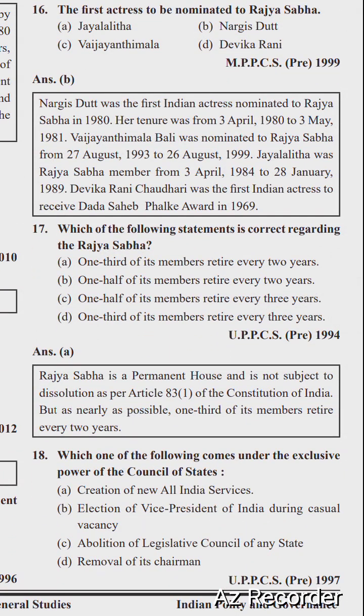So next question is, which one of the following statements is correct regarding Rajya Sabha? 1/3 of each member retired every 2 years, 1/2 of each member retired